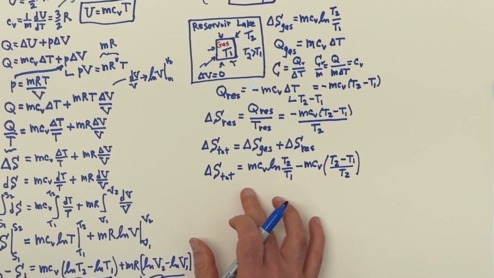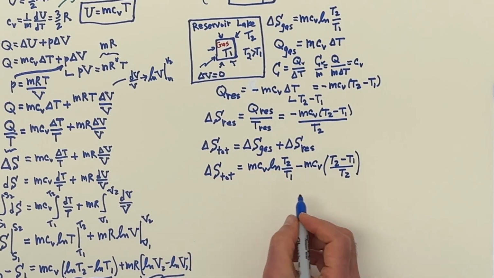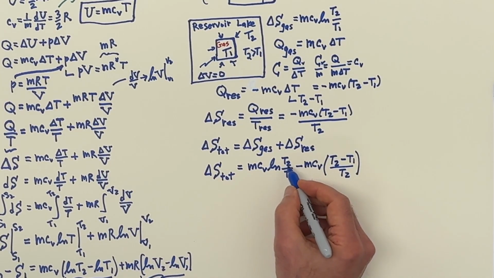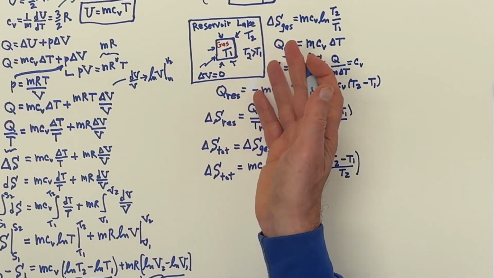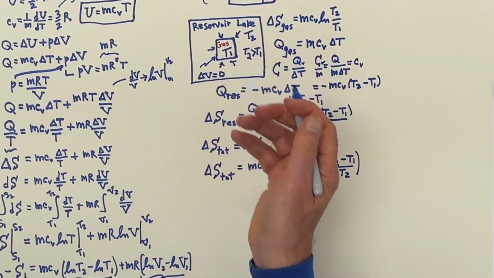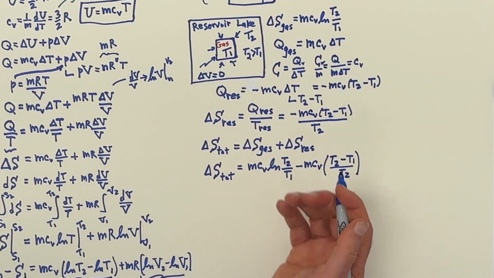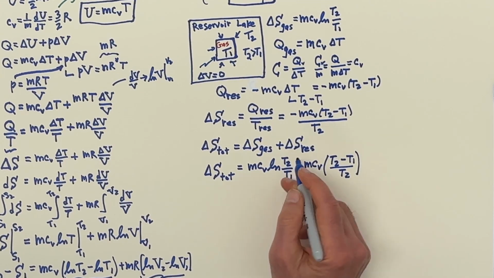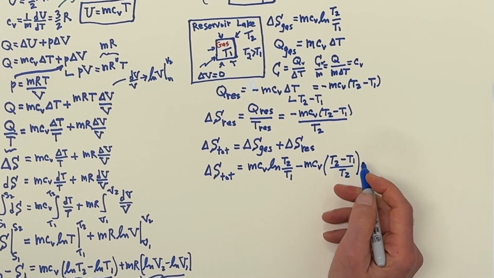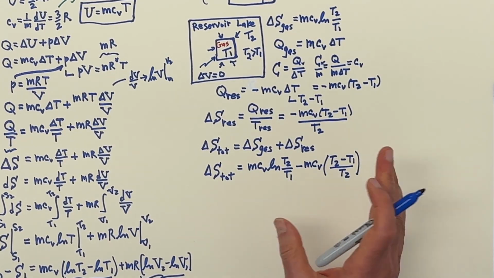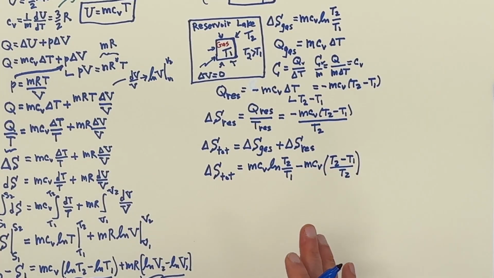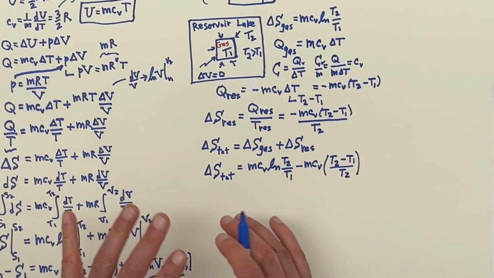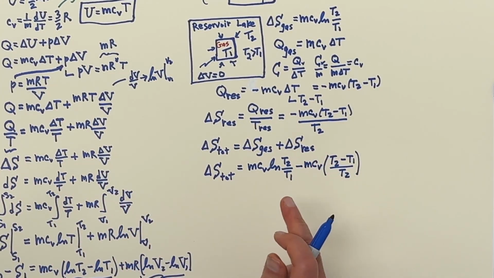The only case where it's going to be 0 is if T1 equals T2 and they're all at the same temperature. Both are at the same temperature when we start, so there is no heat transfer, because the log of 1 would be 0 and T2 minus T1, if they're the same, is 0. But if they're not starting out the same, then it doesn't matter which is which.